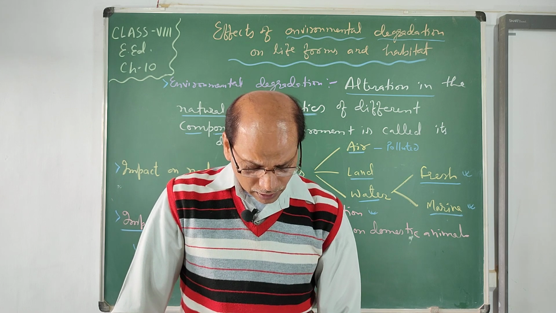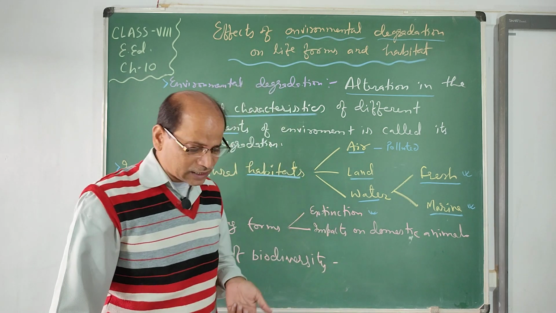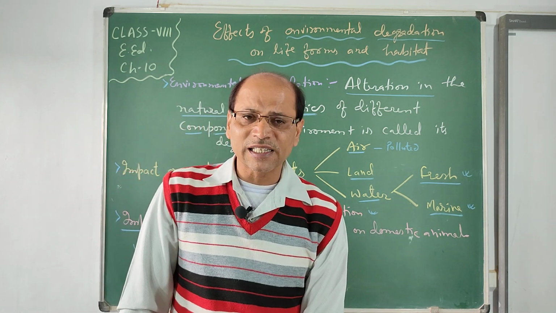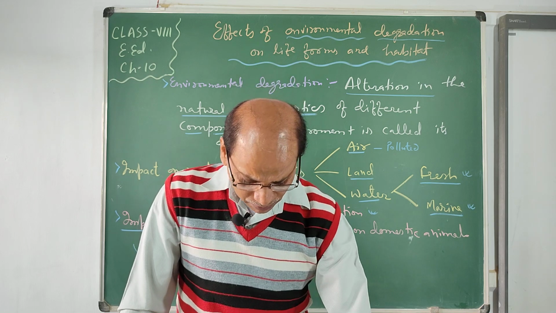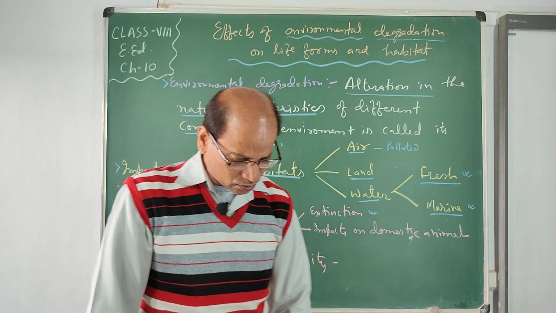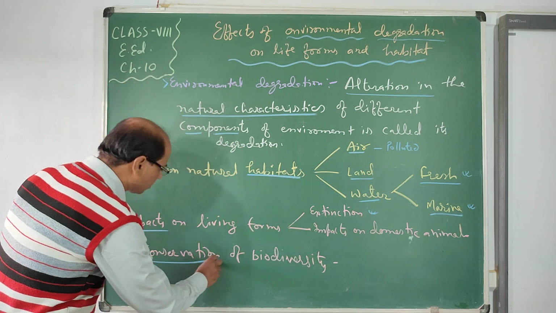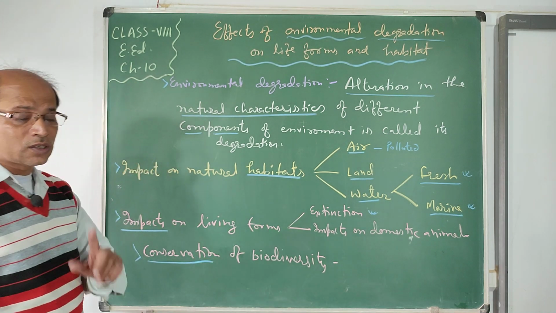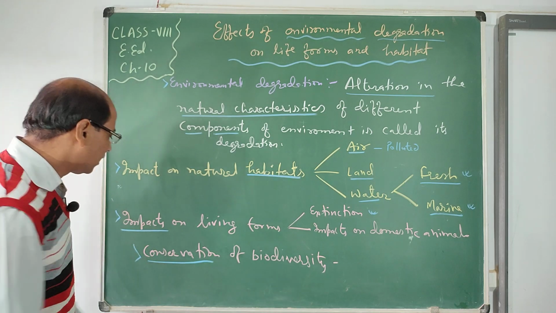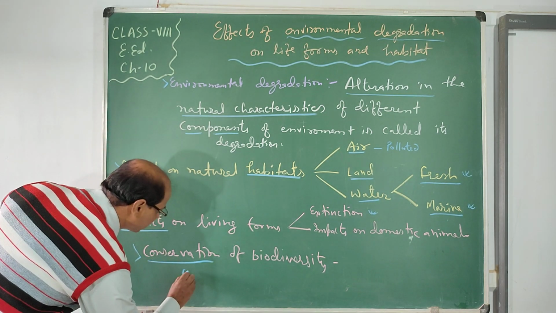Impact on domestic animals is also very poor, as we discussed now. Now conservation is necessary. Conservation means what? Conservation is the protection and judicious use of natural resources. So see, conservation never says do not use the resources. You should use the resources, but it should be judicious.